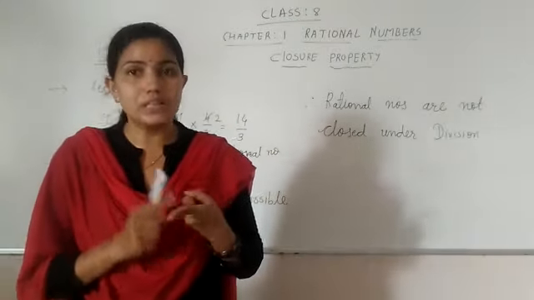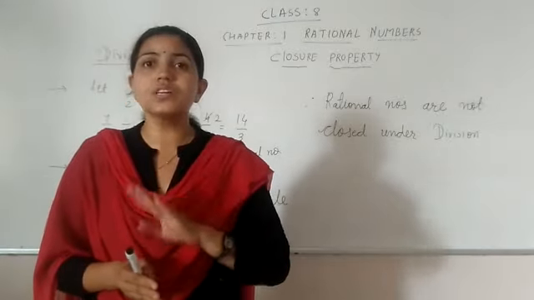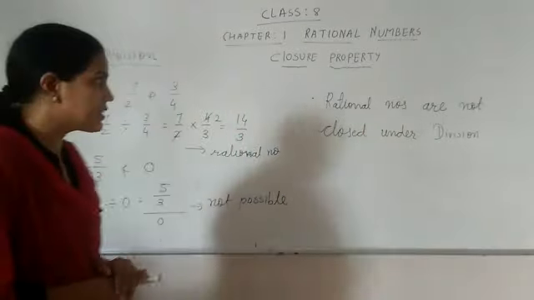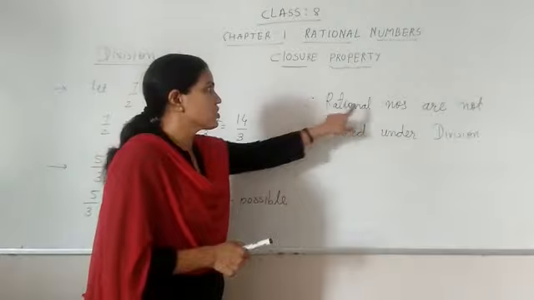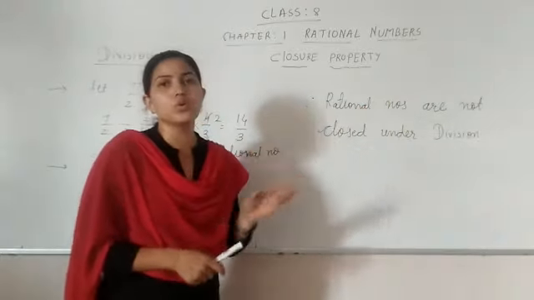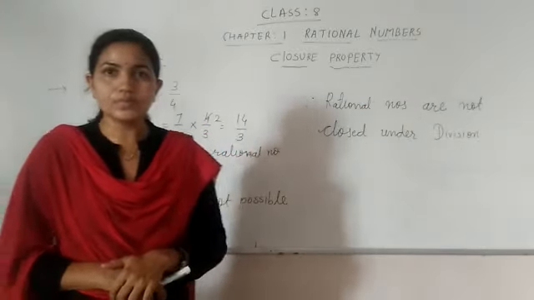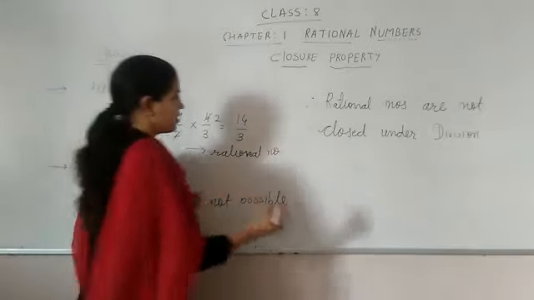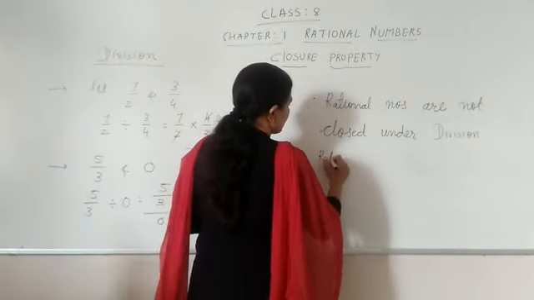Addition, subtraction and multiplication are possible, but division is not possible, and that's why we can say rational numbers are not closed under division.